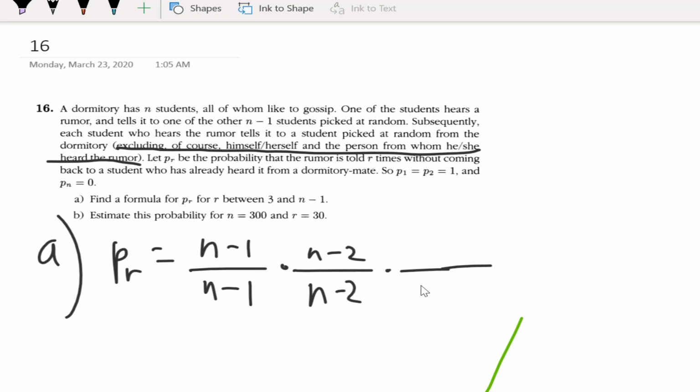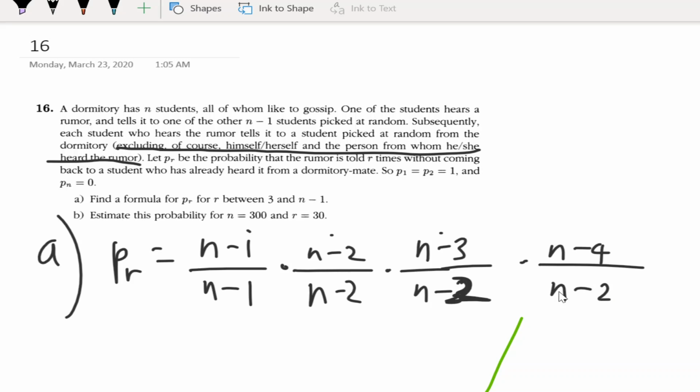Alright, so the third dude is a little different. Sorry, not n minus 3, it's n minus 2. He can tell it to anyone besides himself or the second dude, but for our condition, where it's told without coming back to a student who has already heard it, he can't tell it to himself, the second dude, or the first dude. Alright, cool, so let's go to the fourth man. Exact same pattern. We have to exclude himself, the third dude, the second dude, and the first dude, because we can't let anyone who's already heard the rumor hear it again. So you just keep doing that pattern until n minus r over n